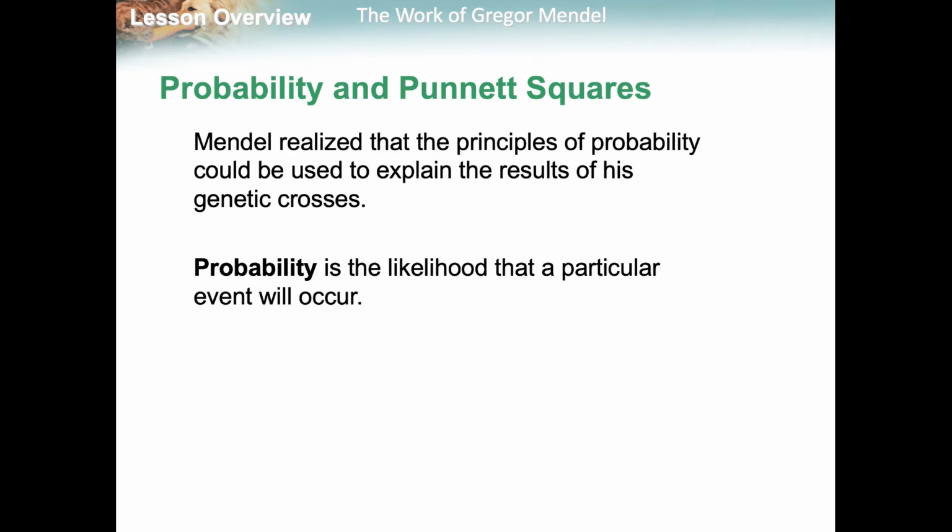I always use an example: if I have 5 girls, one after the other, what is the likelihood of me having a 6th girl? Most people are like, oh, it's 1/6 or 5 out of 6, whatever it is. And I say, no, it's always 50%. There's always a 50% chance of having a girl or a boy every single time, no matter how many boys or girls you have in a row.